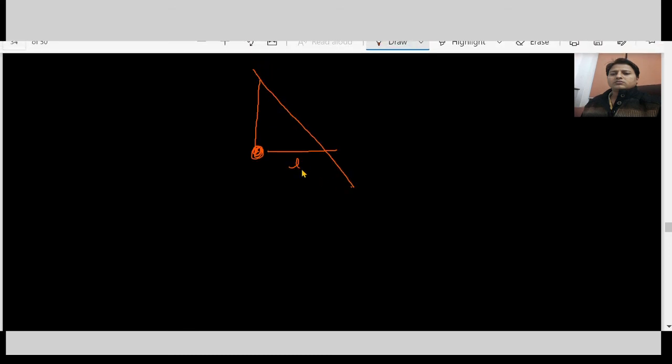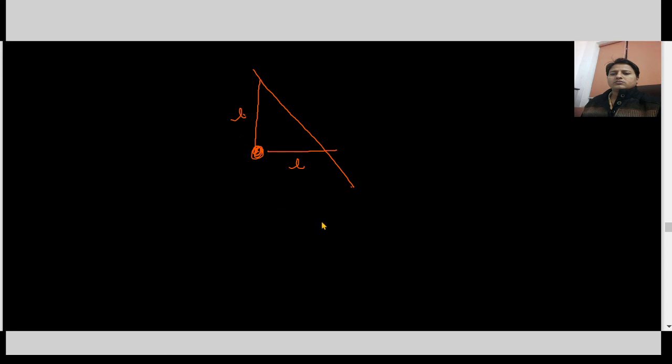But now if we connect two strings together, and there is a plane like this, length is L, this length is L, what will be the time period for this type of simple pendulum?